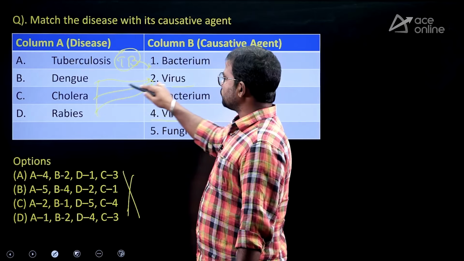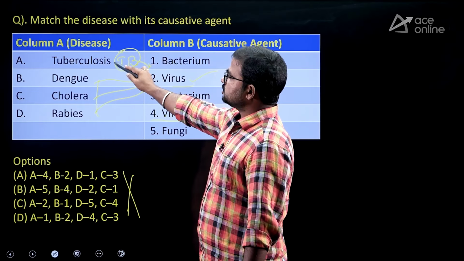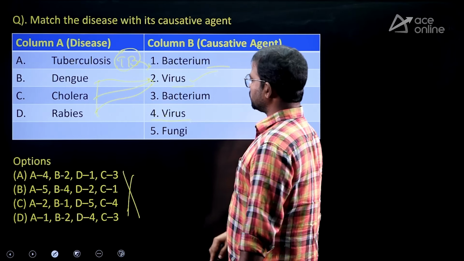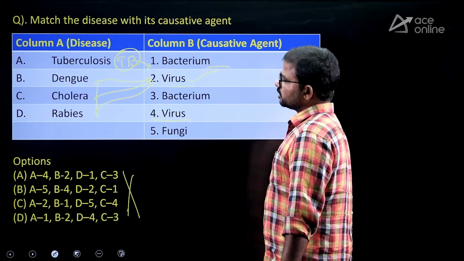So these diseases are majorly caused by viruses. Next, this disease is majorly caused by bacterium. Okay, so bacterium. So this is also not correct.